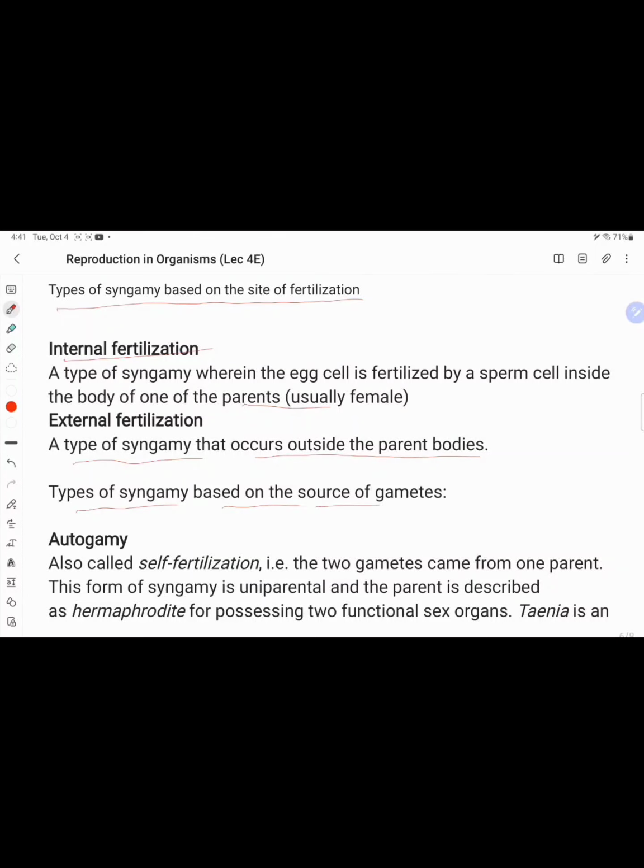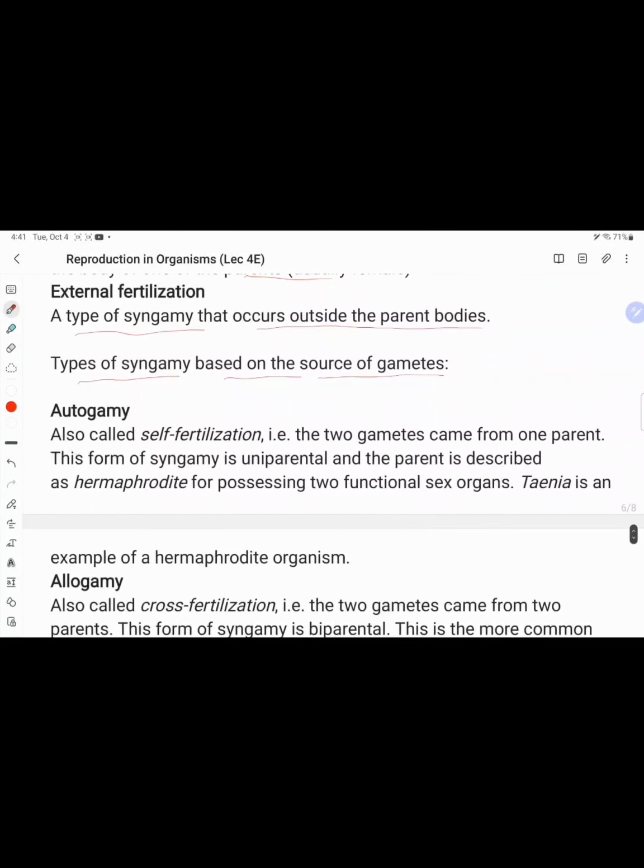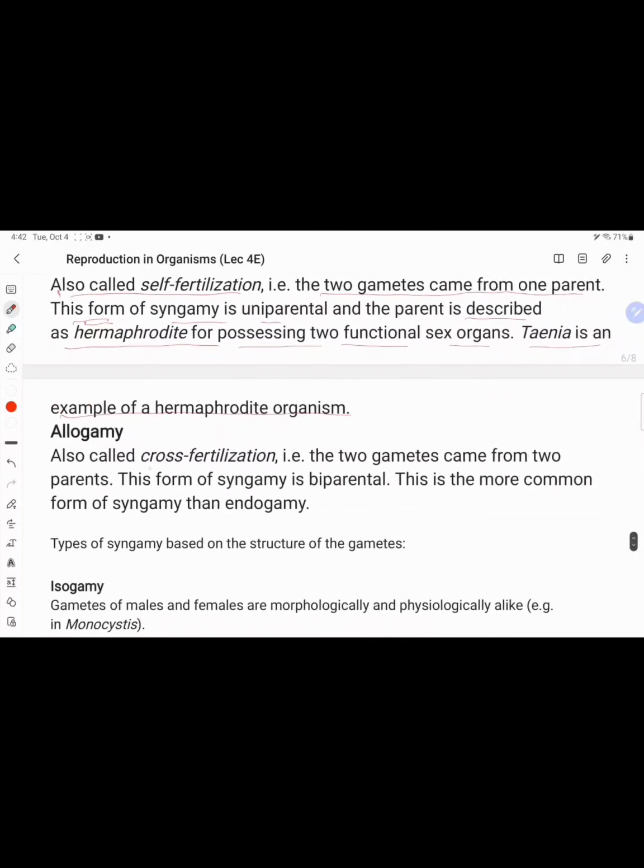Types of syngamy, based on the sources of gametes. Autogamy is called self-fertilization, where both gametes come from one parent, so this form of syngamy is uniparental, and the parent is described as hermaphrodite, possessing two functional sex organs. Taenia and earthworm are examples of hermaphrodites.